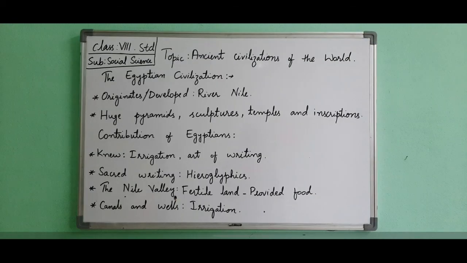First, we will see what the meaning of civilization is. Civilization means an advanced state of social and cultural development, or in simple words, a society that has an advanced social and cultural way of life. It is called civilization.